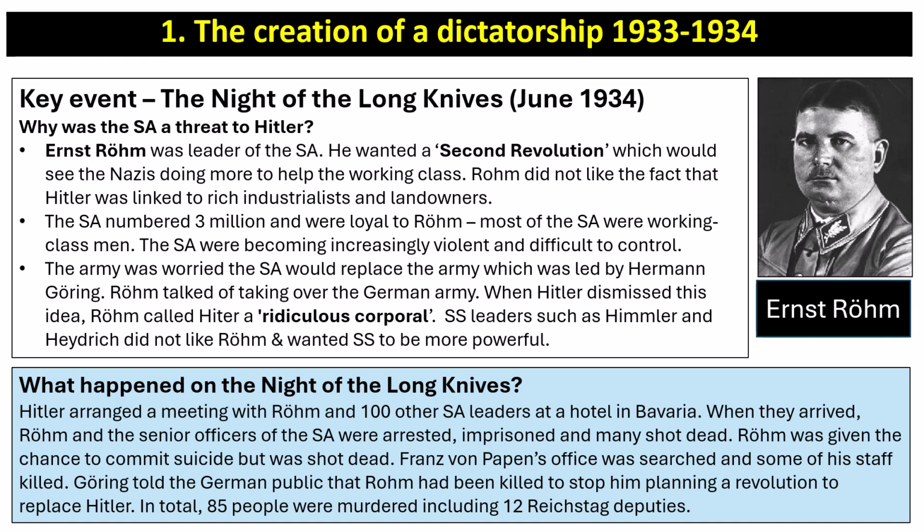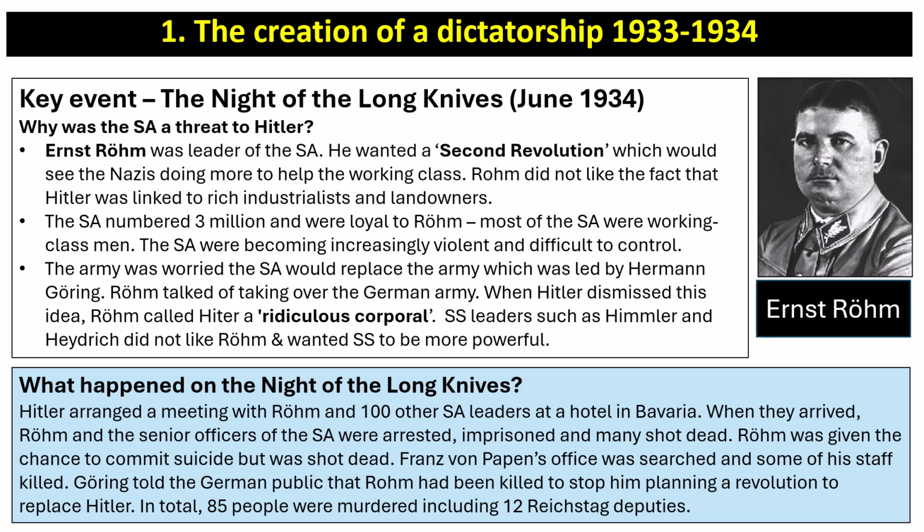So the next key event for you to be aware of is the Night of the Long Knives, which took place in June 1934. Now, why was the SA a threat to Hitler? Well, Ernst Röhm, pictured there, was leader of the SA, and he wanted a second revolution, which would see the Nazis doing more to help the working class. Röhm did not like the fact that Hitler was linked to rich industrialists and landowners. The SA numbered 3 million, and they were loyal to Röhm, and most of the SA were working class men. The SA were becoming increasingly violent and difficult to control.